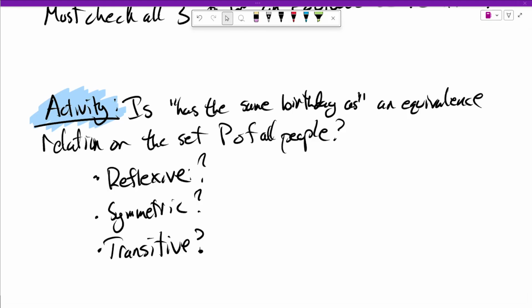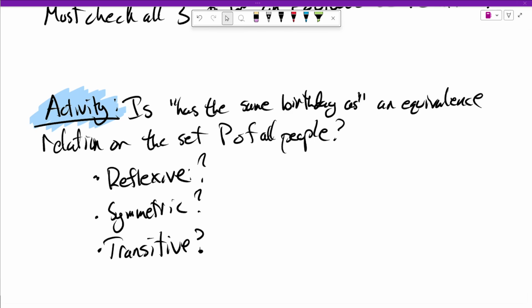All right, so we're going to do an example, or actually an activity. So I'll guide you through the activity, and then we're going to do an example after this. So the question here is, if we let our set P be the set of all people, and I understand that people are getting born at every minute, so fix a time, the set of all people in that time period. So it's a fixed set.